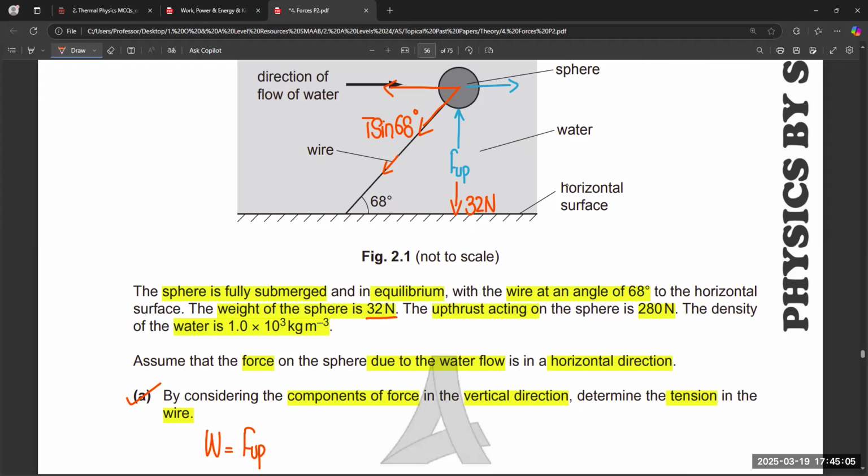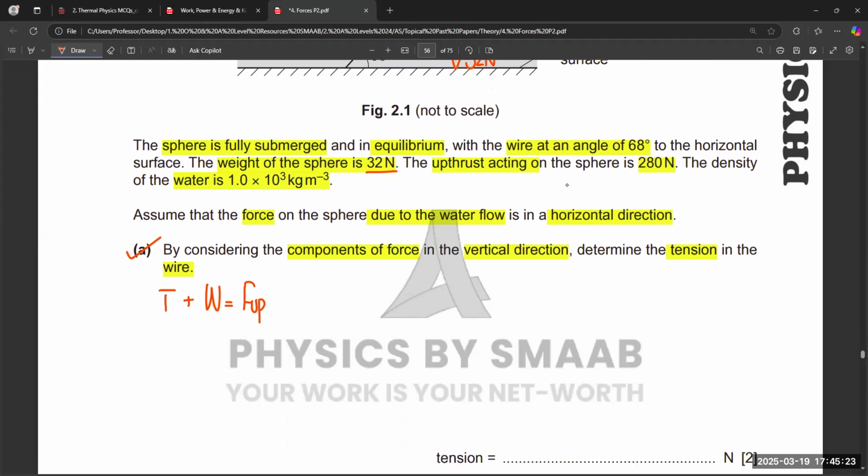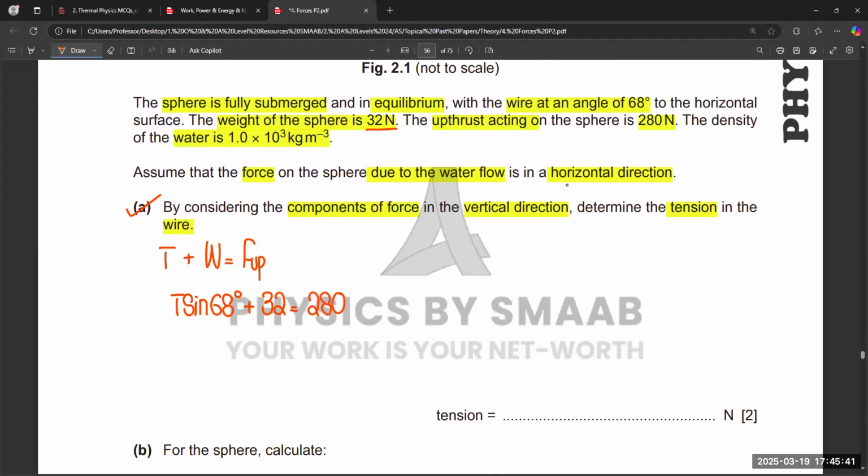So it means that we need to write this value over here. Or we can say that weight plus tension is equals to upthrust. So the value of the tension is T sine 68 degree plus 32 is equals to the value of upthrust, which is 280. And after calculation,